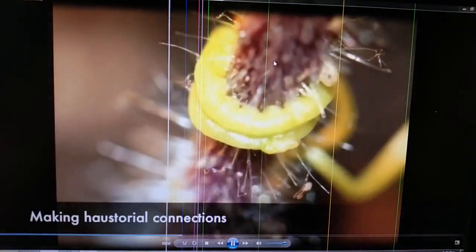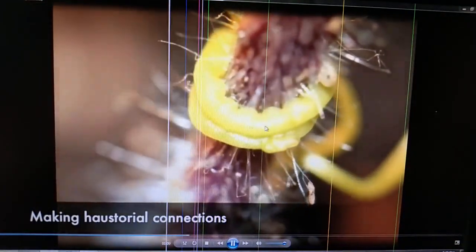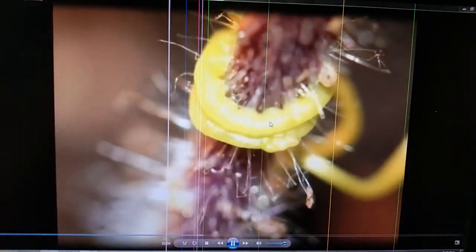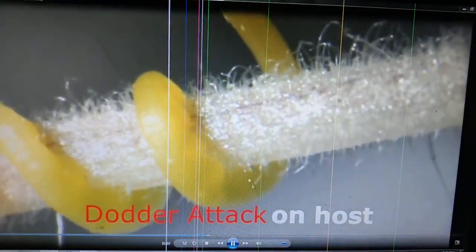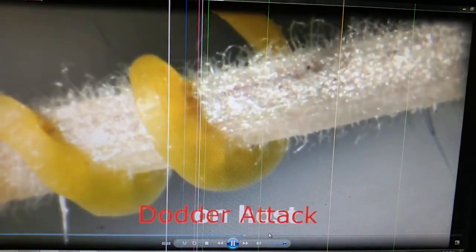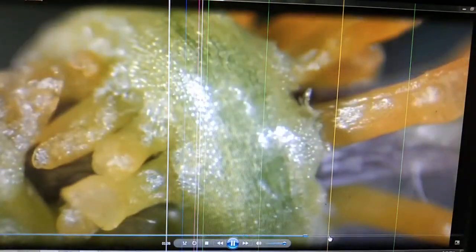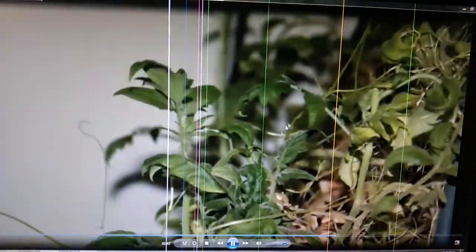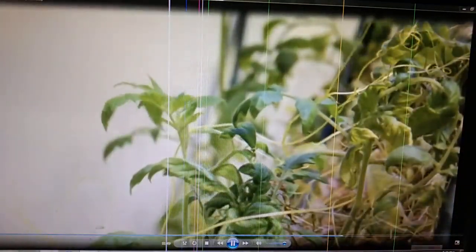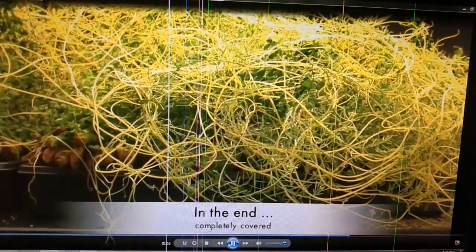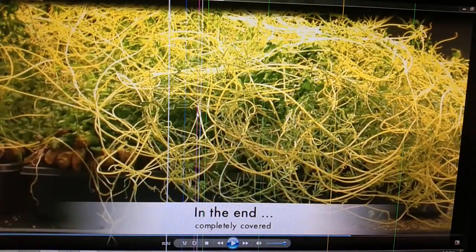They get nutrition. That means they obtain food from the host. See, this is the Cuscuta or Amarwell. They obtain food and they grow. Check it out. Easily you can see they are growing, and gradually, see, these are the growing Amarwell. Gradually they spread all around the host. Host means those organisms through which they obtain the food. So this is Amarwell or Cuscuta.